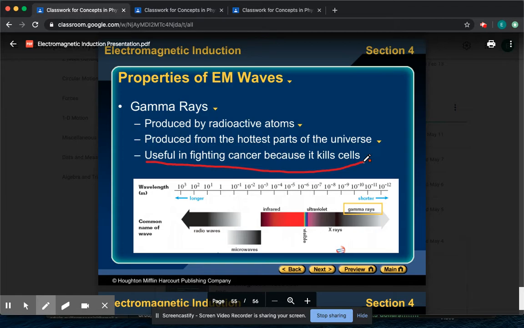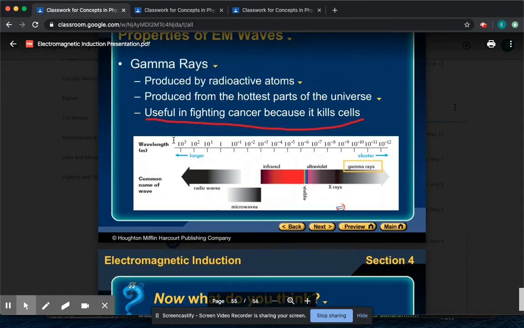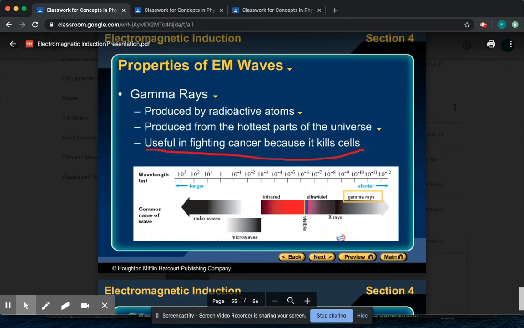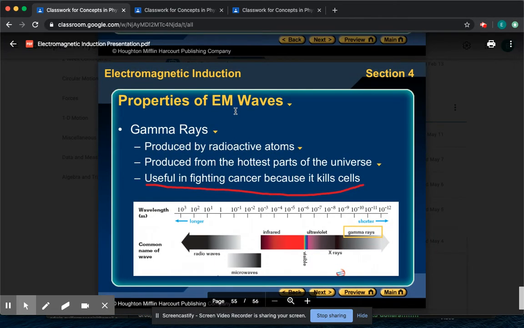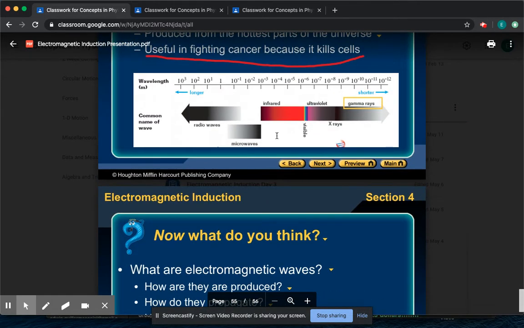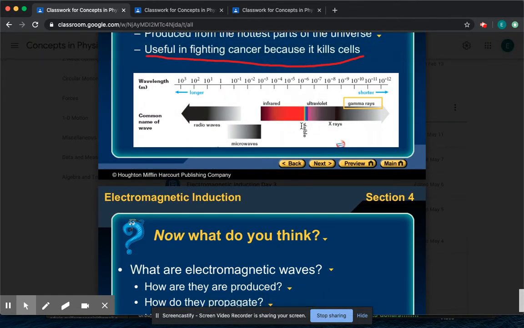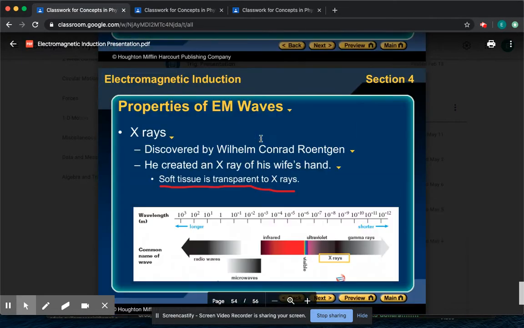Gamma rays and X-rays are a single slug, okay? It's only one single particle that you aim and can control. Okay, so that's what they're referring to when they talk about behaving more like a wave and more like a particle. Okay, so that covers all of the different EM waves, the different types of light: radio, microwave, infrared, visible, ultraviolet, X-rays, and gamma rays. And there's one more piece that I want to discuss.